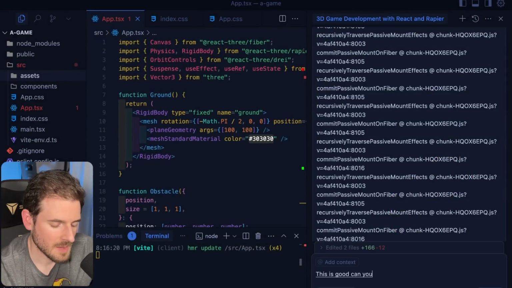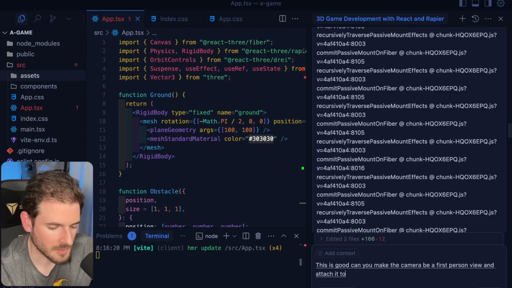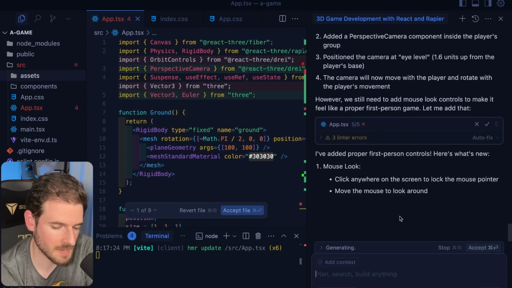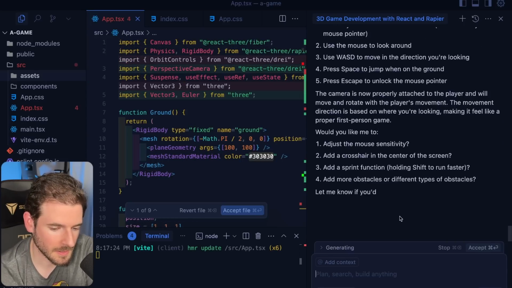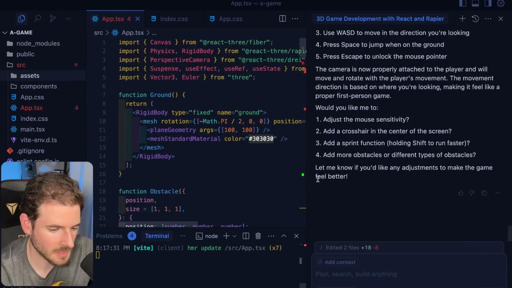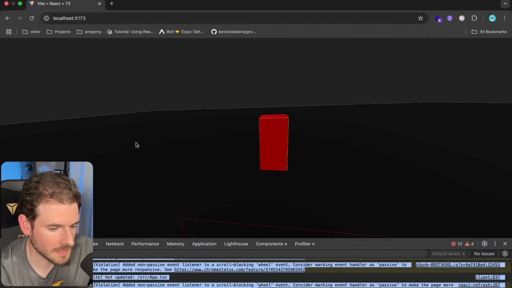Can you make the camera be a first-person view and attach it to the player in front of it? Yeah, this is the last prompt. I know I'm going to have to edit this video and spend a bunch of time editing it because I had to do a bunch of waiting for this stuff to finish. So let's try this again.